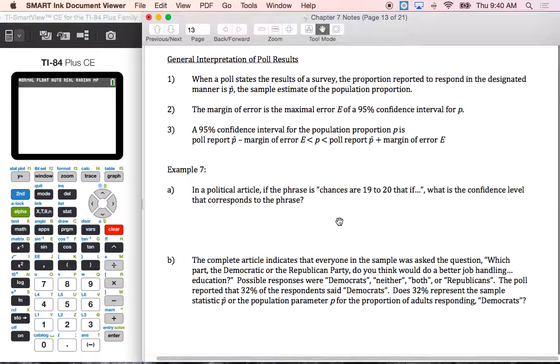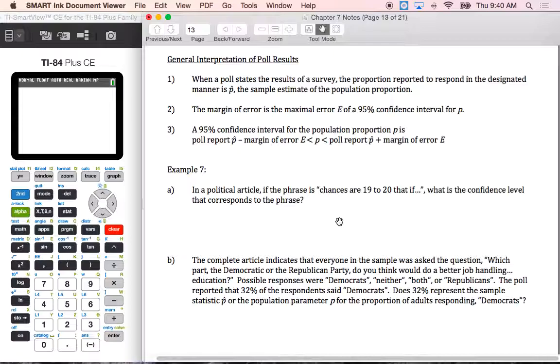Now continuing with our 7.3, we're going to look at poll results. When you see poll results in newspapers, magazines, or on the news, what they are reporting is basically a confidence interval. When a poll states the results of a survey, the proportion reported to respond in a designated manner is p hat, the sample estimate of the population proportion.